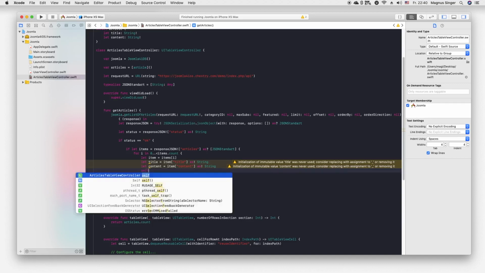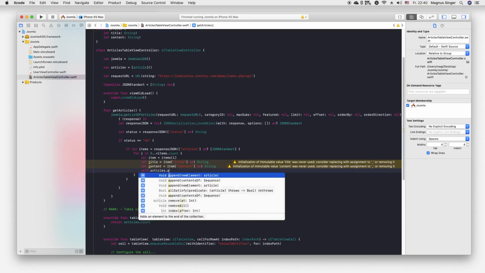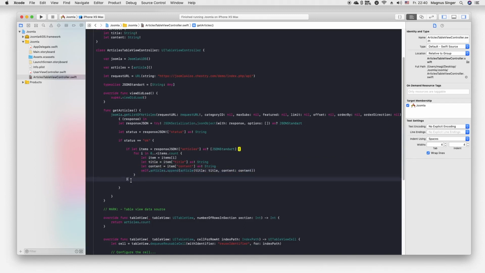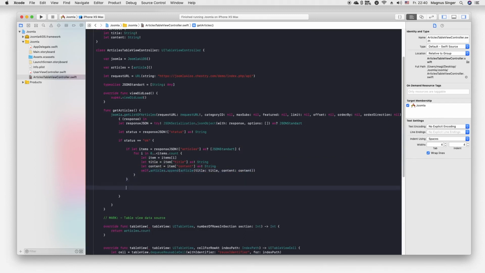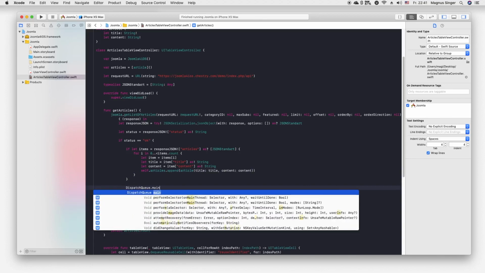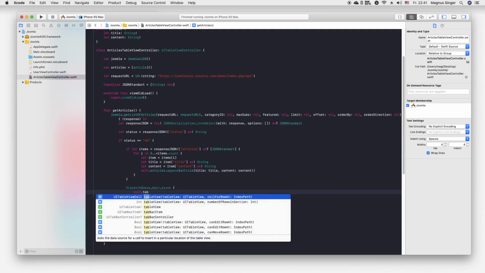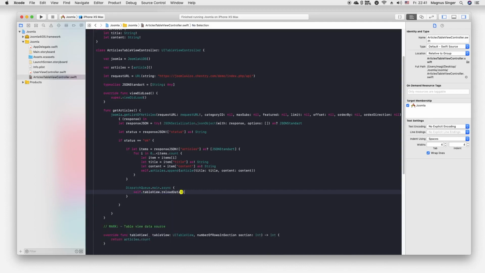So we say self.articles.append, Article title, content. Okay. Right. This, and again we have our main thread thing. So we must call the tableView.reloadData function from the main thread. So we say self.tableView.reloadData. Okay.